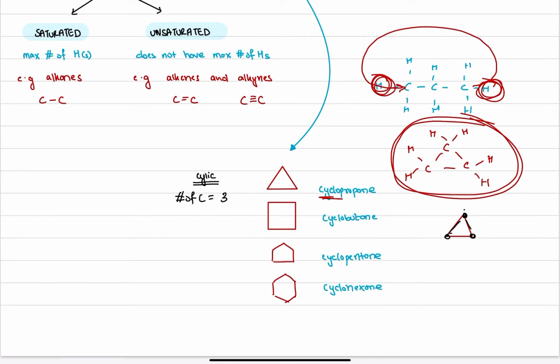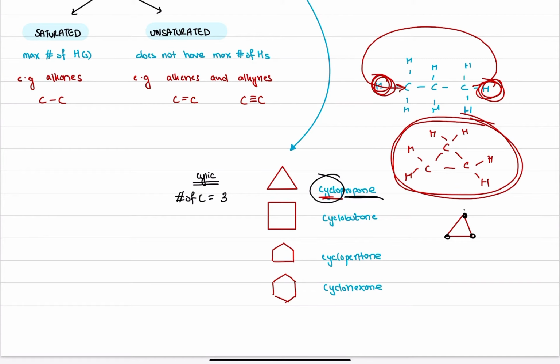And because all of these are single bonds, I know that this will be an alkane. So this has been made right over here. And you can see that the name remains propane, but before that we add the term cyclo. Similarly, if you were to look at cyclobutane, you can see there are four corners, so there are four carbons. All are single bonds, so we know it's an alkane, and because there are four carbons, it will be butane. But it is not just butane, it is cyclobutane because this molecule closes upon itself. Similarly, this is cyclopentane and this is cyclohexane.